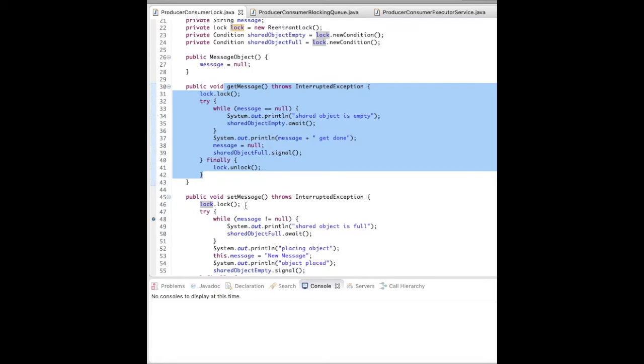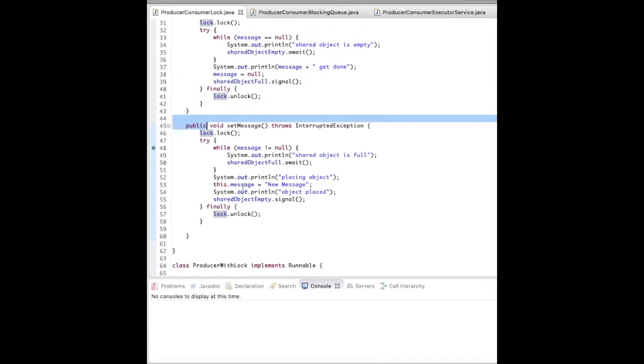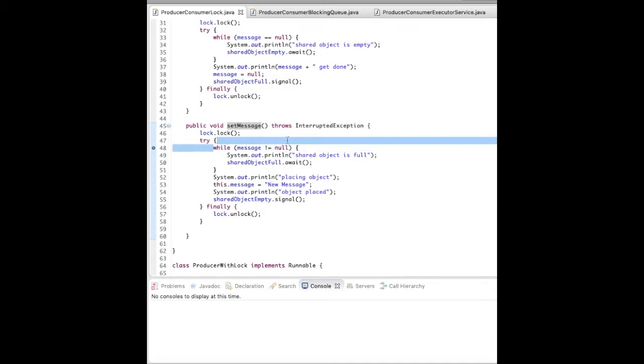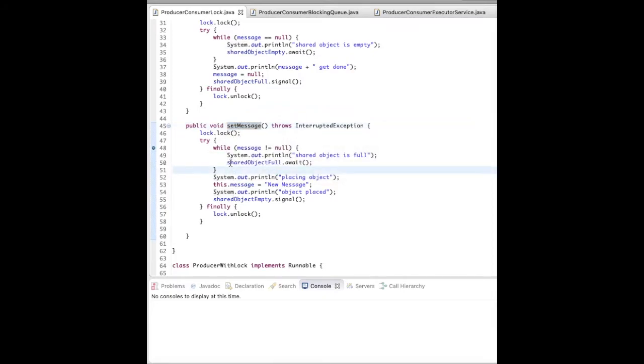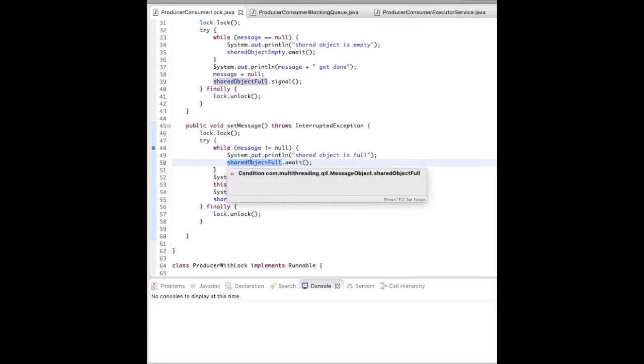Okay, now coming to set message. If a producer comes and wants to set some message, it will come to lock dot lock, and then again we will check if the message is not null. If the message is not null, we know there's already a message, so we cannot place the message. The shared object is already full, so we will just await. We can place a message when the shared object is not full, that is, when it has been consumed by another thread.